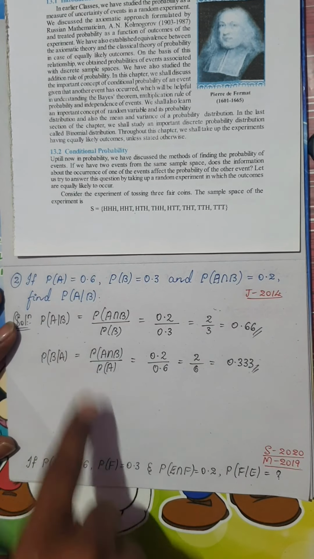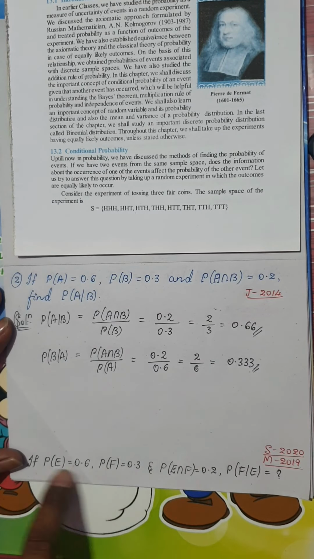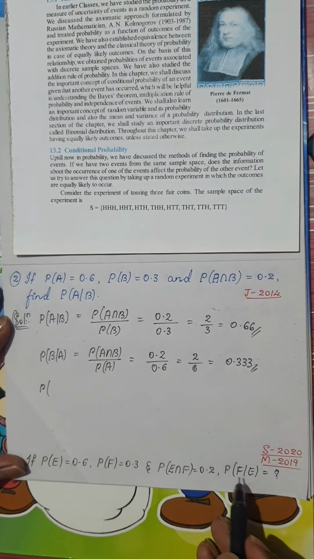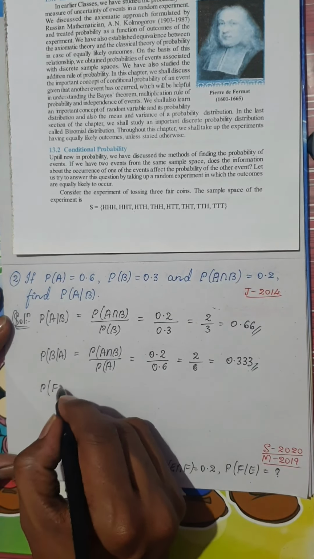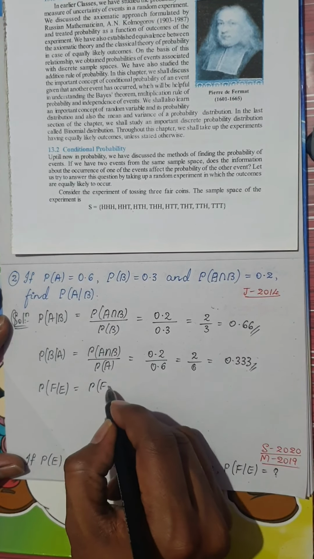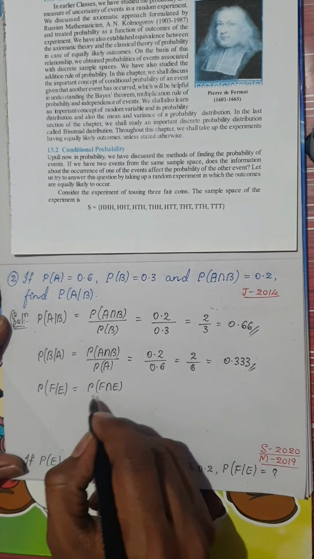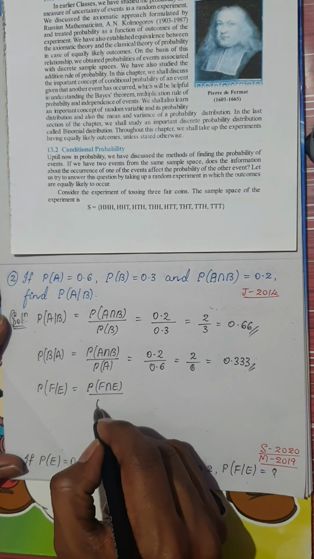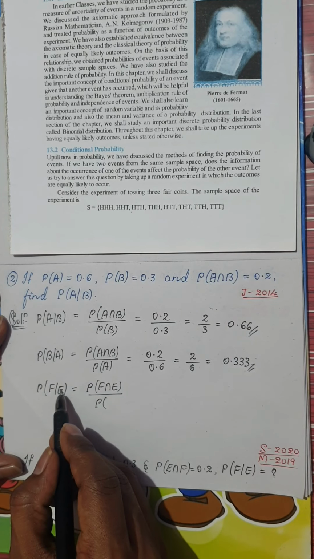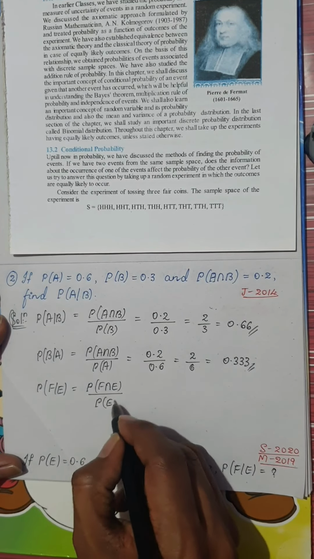Okay, in case, as I told you, they've already asked in terms of E and F twice. Let us also calculate this. So in case they want probability of F given E, probability of F given E would be probability of F intersection E, or you can write E intersection F. That does not matter. But what matters is the denominator. Whatever the event here, the denominator is, use the same denominator.